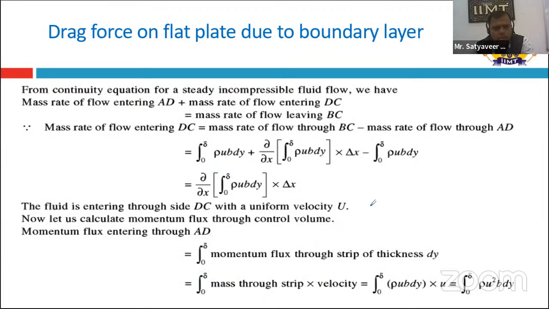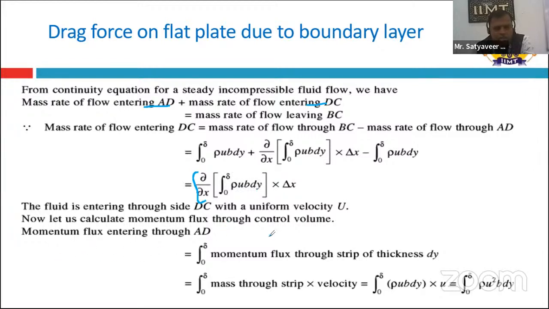Now we have to apply the steady state conditions. The mass rate of flow entering through AB plus the mass rate of flow entering through DC is equal to the mass rate of flow leaving section BC. The mass rate of flow entering through DC can be calculated as the mass rate of flow through BC minus the mass rate of flow through AD. This is nothing but delta by delta x of the integral from 0 to delta of rho u b dy, times delta x. Delta x is the distance between the two sections, already defined previously.